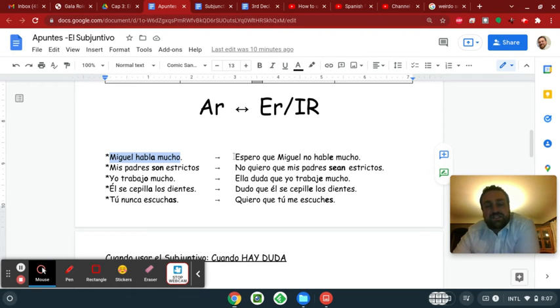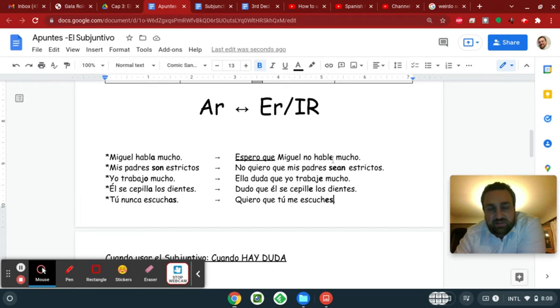Okay? So what every subjunctive sentence has is something called a trigger, which we're going to underline. So espero que is my trigger. Typically, a trigger is something that triggers the subjunctive, right? It triggers the verb in the rest of the sentence to be in the subjunctive.